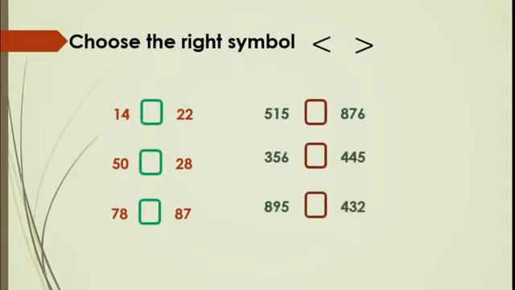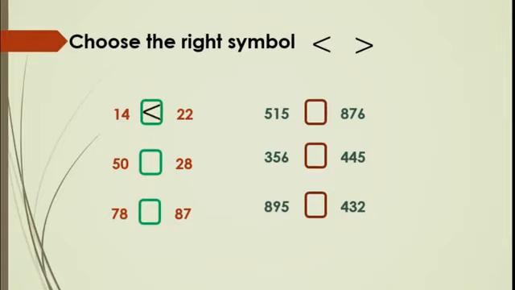Now we are going to choose the proper symbol between these two numbers. First one is 14 and 22. Yes, 14 is less than 22. The open side is near 22, closed towards 14.